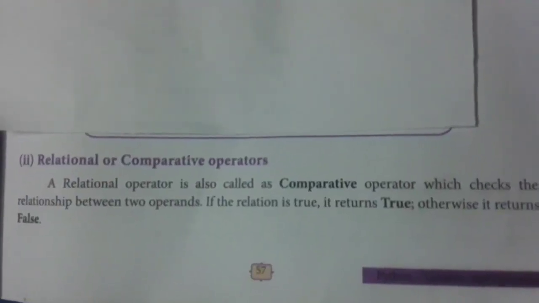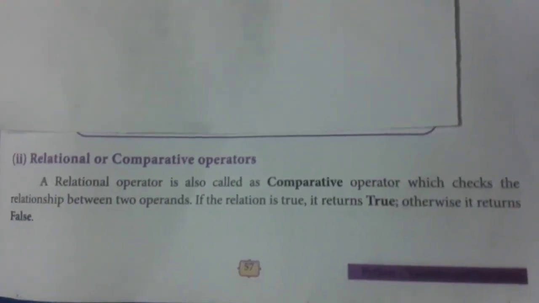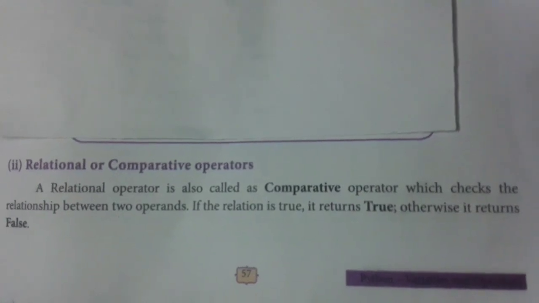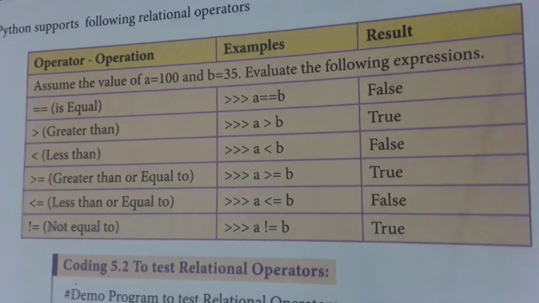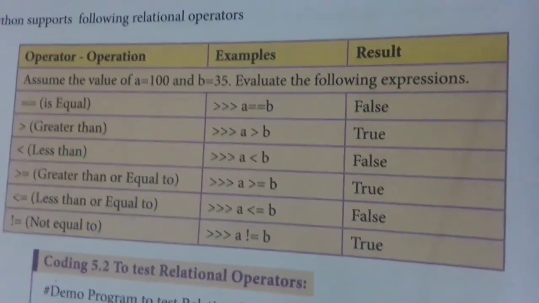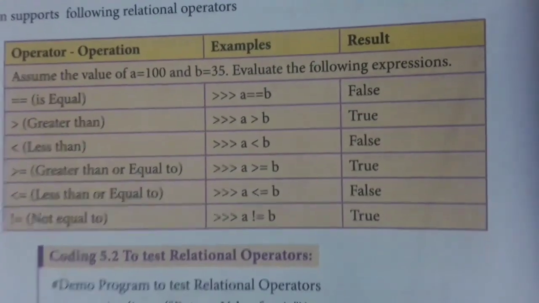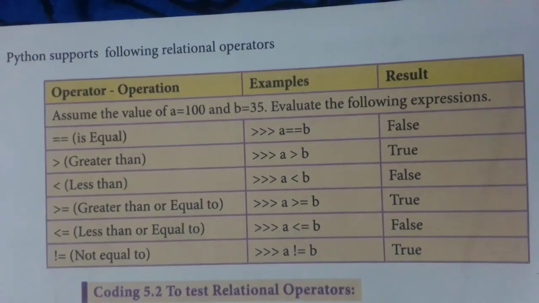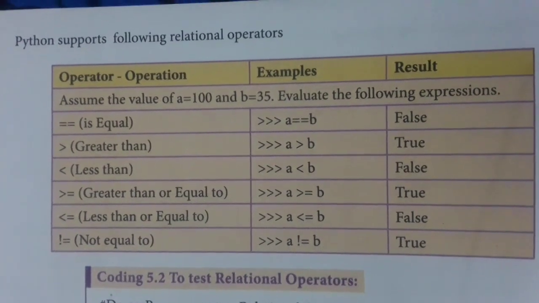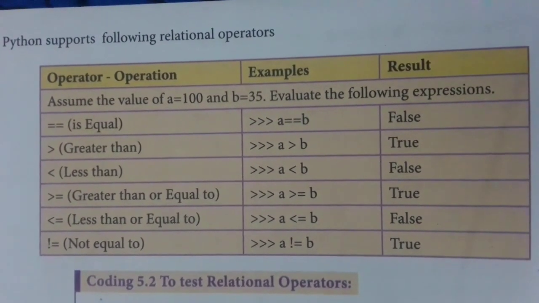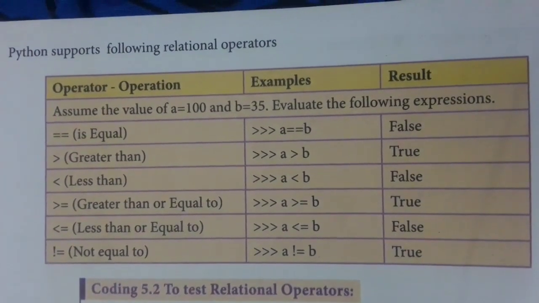Next one is comparative operator or relational operator. This is used to compare two operands and find out the exact result of it. So these are the comparative operators: equal to, greater than, less than, greater than or equal to, less than or equal to, not equal to. Two values, two variables will be given. You will use this operator to compare these two variables. If one is correct, that will be displayed. If it is false, the other one will be displayed. That is the comparative operator.